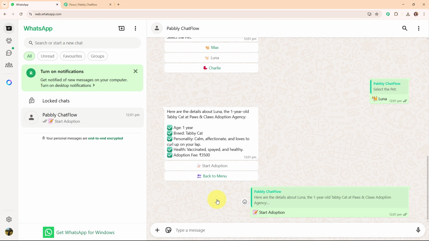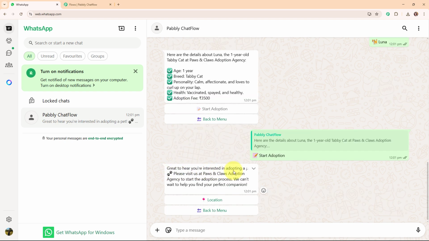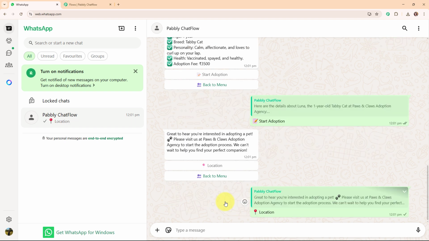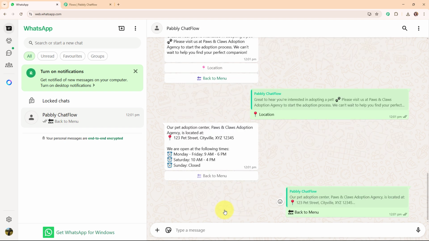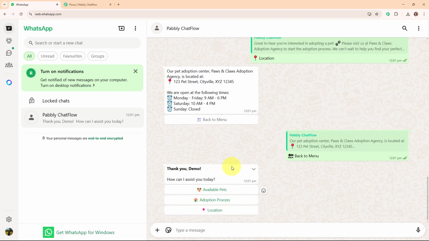So let's click on start adoption. And then it says, "Great to hear you are interested in adopting a pet. Please visit us at the Paws and Claws Adoption Agency to start the adoption process. We can't wait to help you find your perfect companion." And then we have received the option of location or back to menu. So I'm going to select location. And then we have received the location details as well. And then we have received the quick reply button as back to menu. And then we are back to the main message.